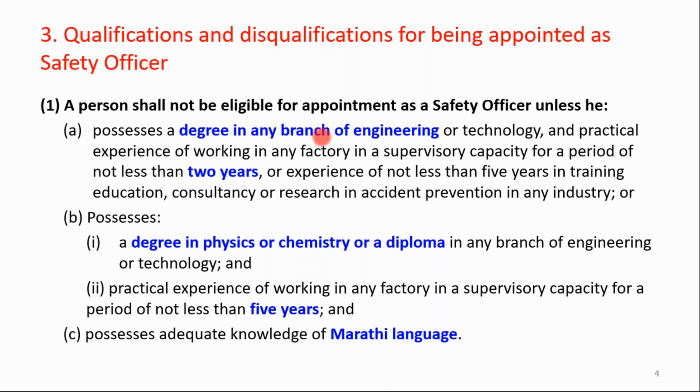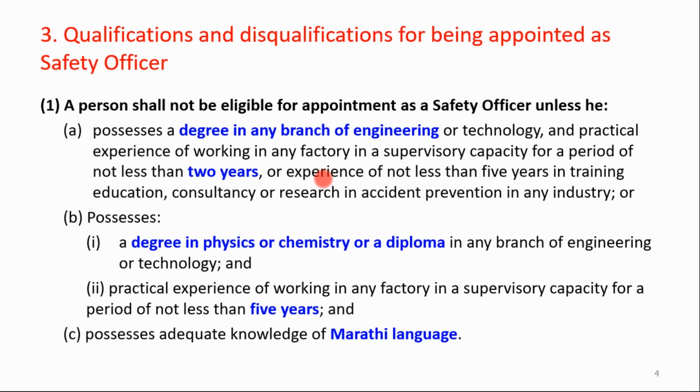In addition to the degree in a branch of engineering, he or she should possess at least 2 years of experience in industries, at least at a supervisory level. So you must have practical experience of working in any factory in a supervisory capacity for at least 2 years.